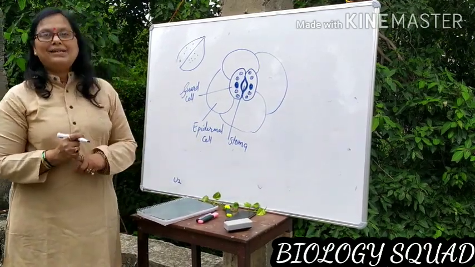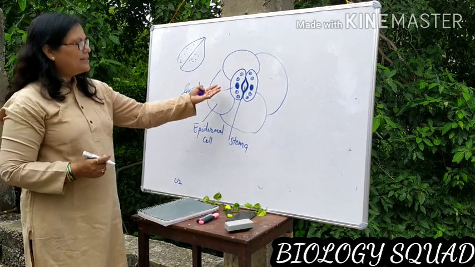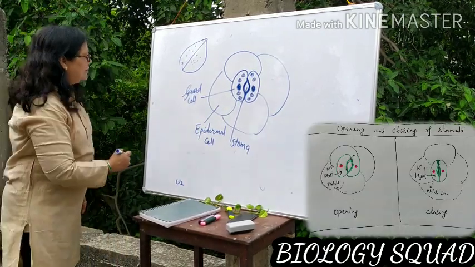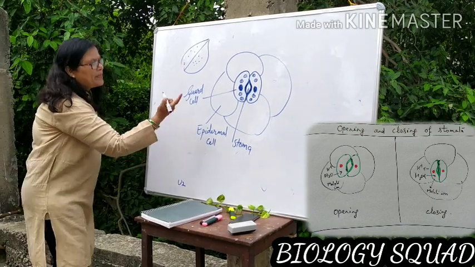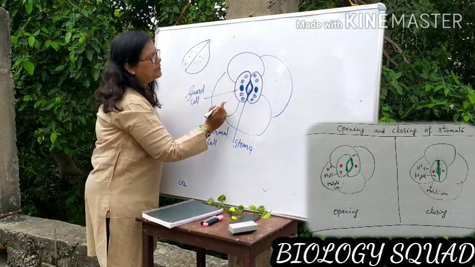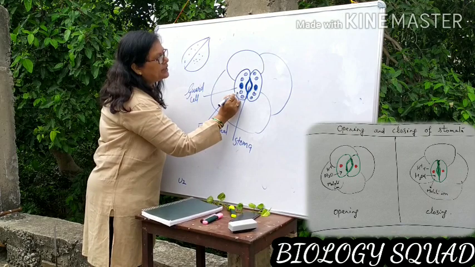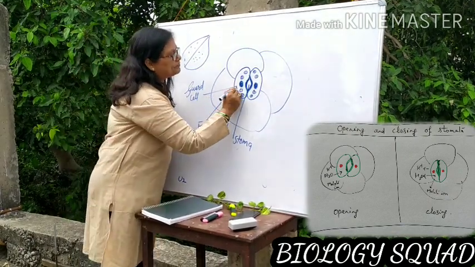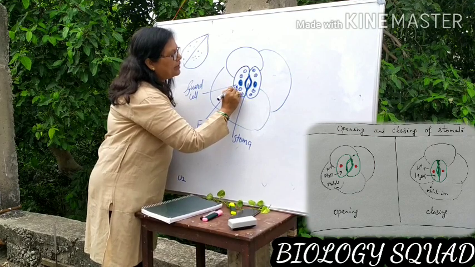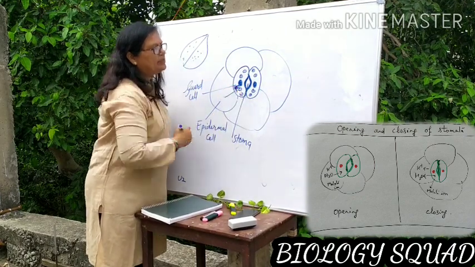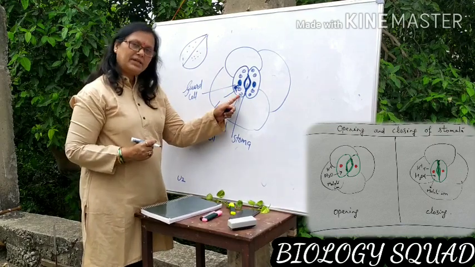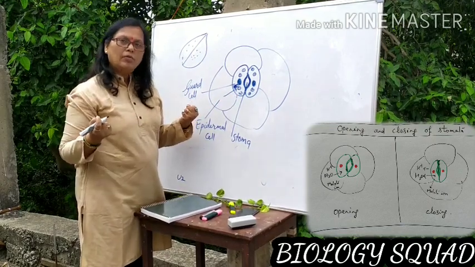Now the question arises, how does this guard cell open? Very simple. Suppose water molecules enter inside the guard cell. If there is entrance of water molecules in the guard cell, it will swell, turgidity will occur and it will open.